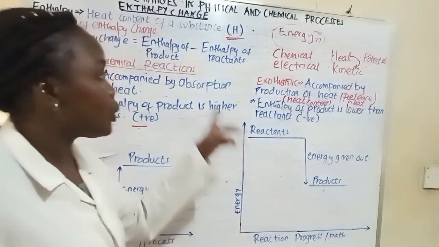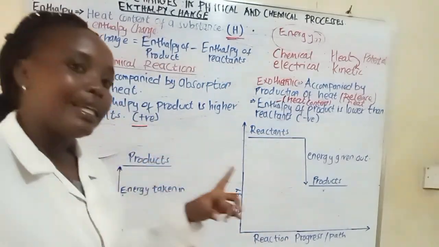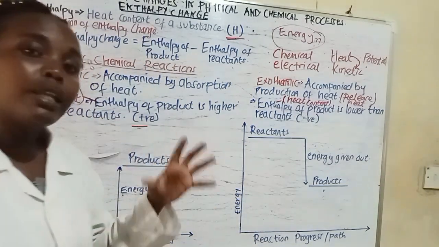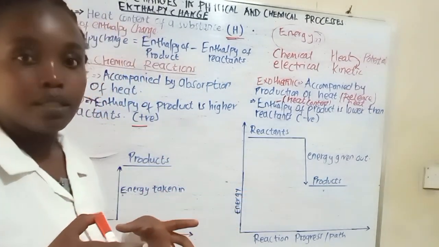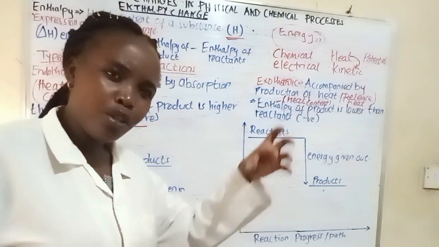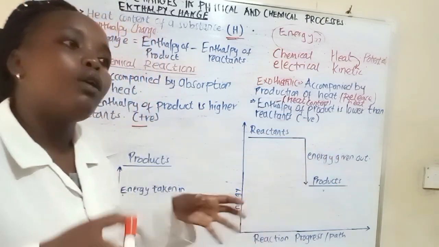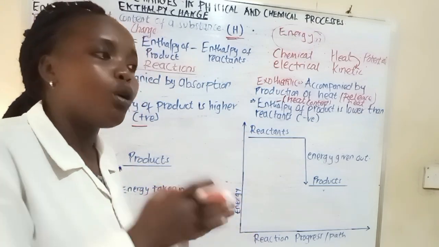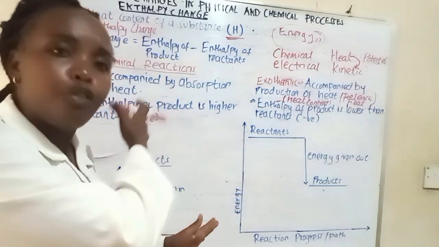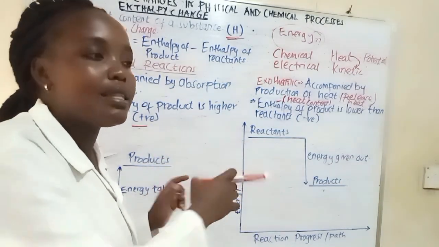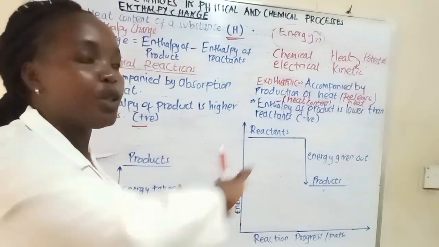And remember, when you're talking about enthalpy, we are measuring the energy. We've said enthalpy can also be defined as the total energy of a substance. So during an exothermic reaction, the heat energy of whatever you have formed is going to be lower than the heat energy of the 2 or 3 or 4 substances that are involved in formation of your product.